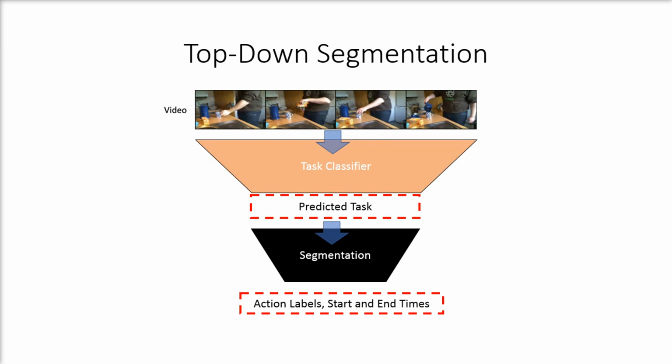In order to solve the action segmentation problem, we break down the whole problem into two different subproblems and define a top-down paradigm to solve the problem. The first stage is task classification. In the task classification stage, we receive the video as input and predict the top-level task, and the predicted task will be given as input to the segmentation module to do finer action segmentation.